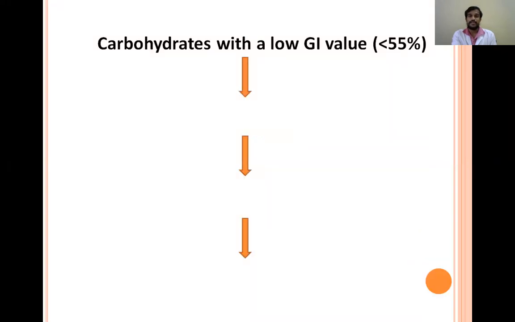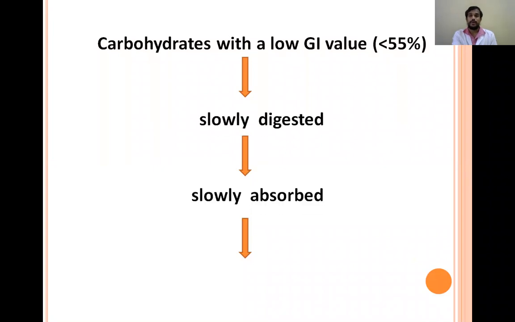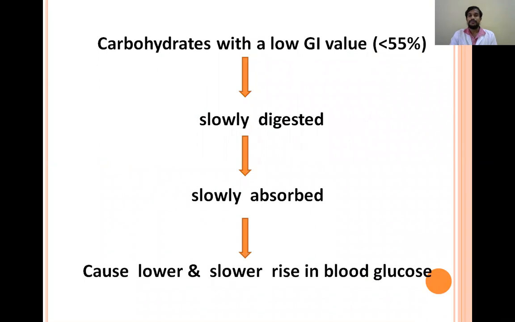So what are the effects of low glycemic index? We had seen the effects of high glycemic index. Now we are going to see the effects of low glycemic index. If the person takes a food with low glycemic index, that is less than 55, the digestion is slow, the absorption is slow, and this causes a lower and slower rise of blood glucose levels.